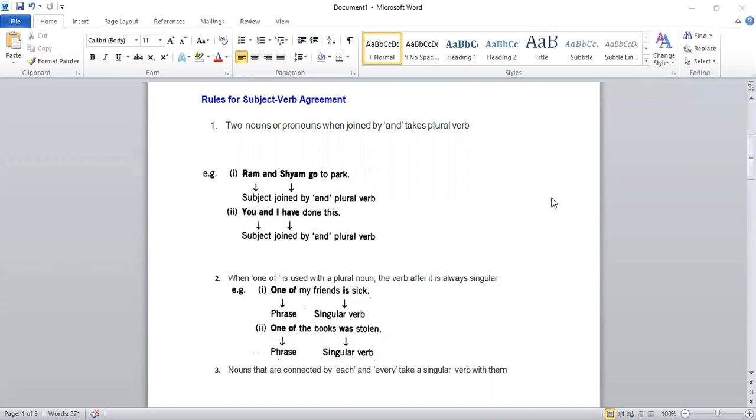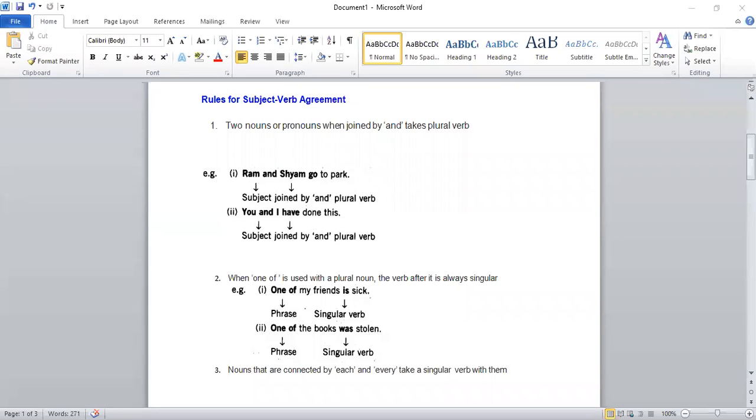Then, one of the books was stolen. There are many books, but your subject is one book. So one of the books was stolen, not were stolen, because all the books were not stolen. There was only one book which was stolen. So whenever you see this phrase, one of, you will always use a singular verb.